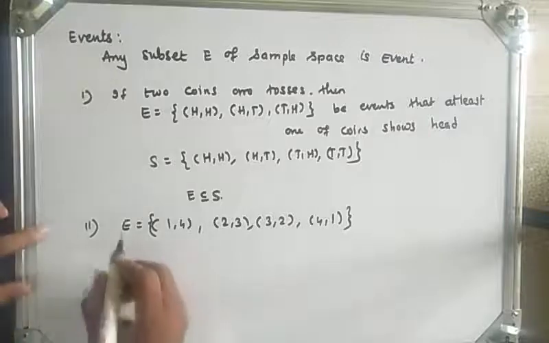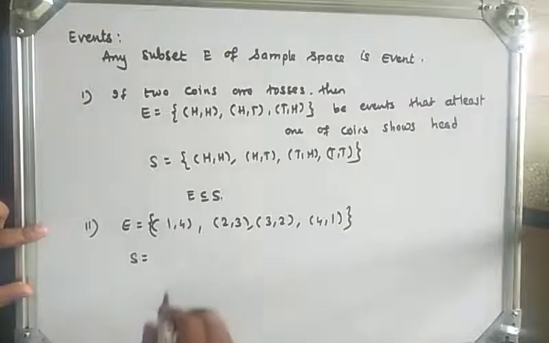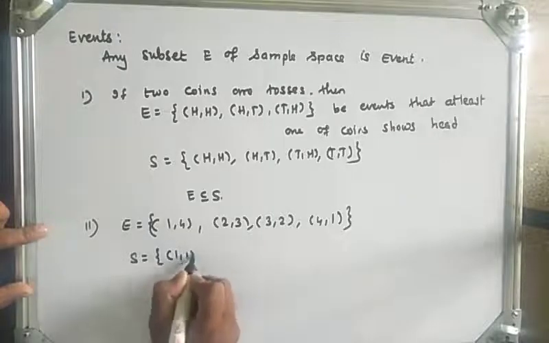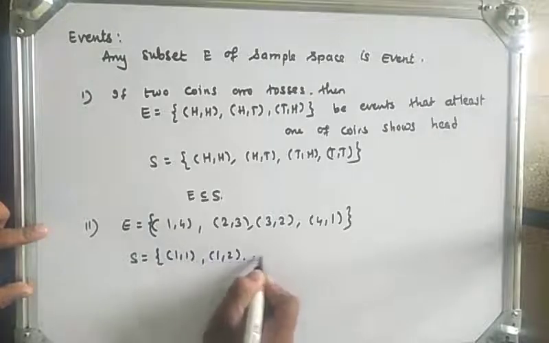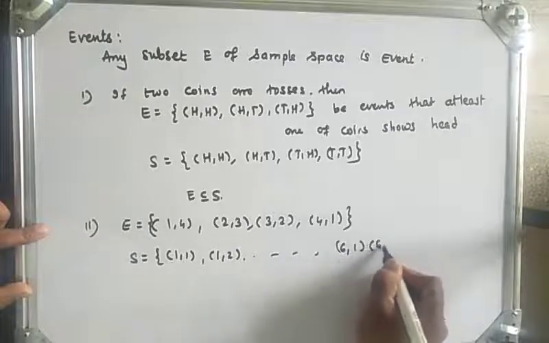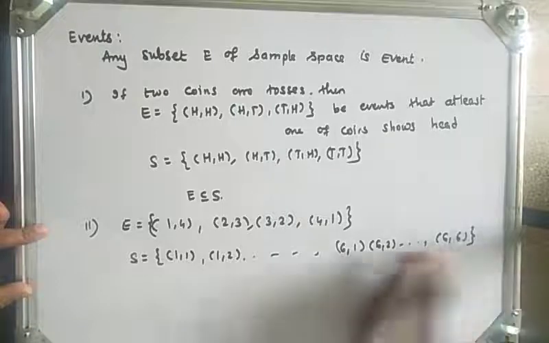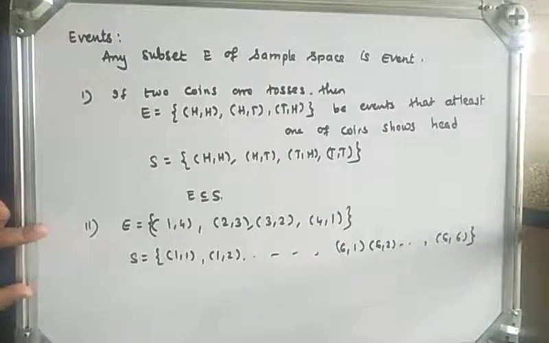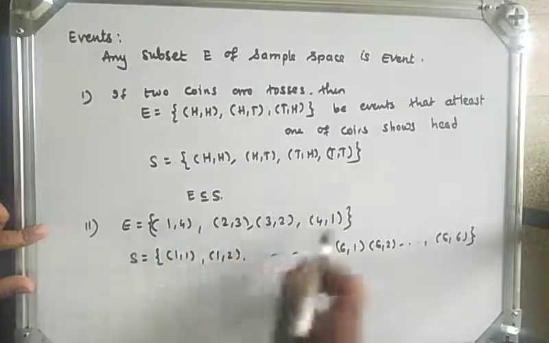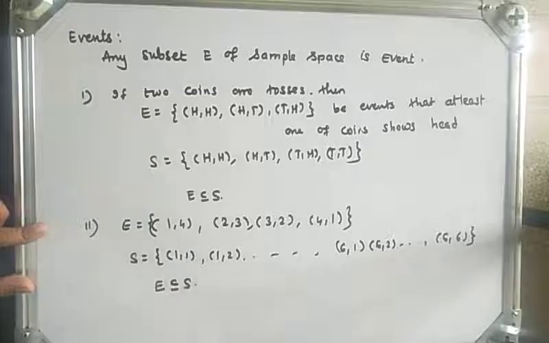The sample space of two dice rolled simultaneously is (1,1), (1,2) and so on up to (6,1), (6,2) up to (6,6). So total there are 36 sample points. E is a subset of S, so here E is an event.